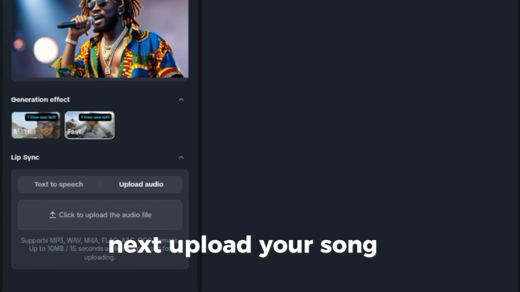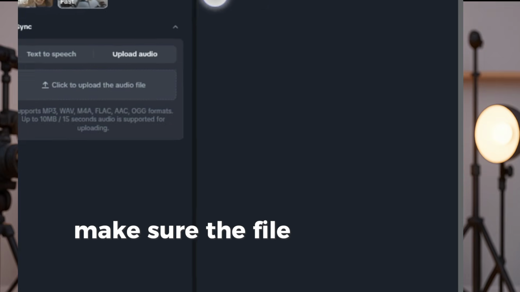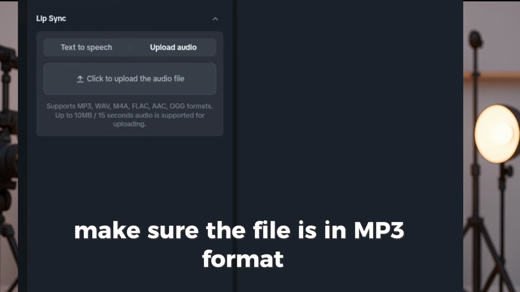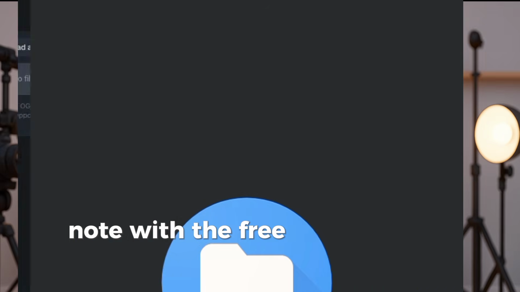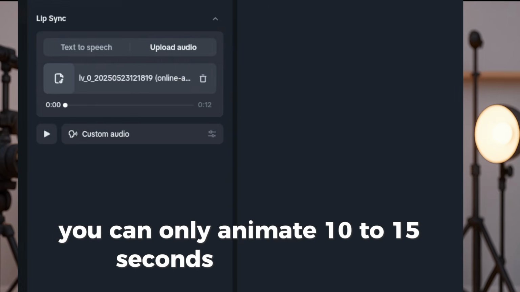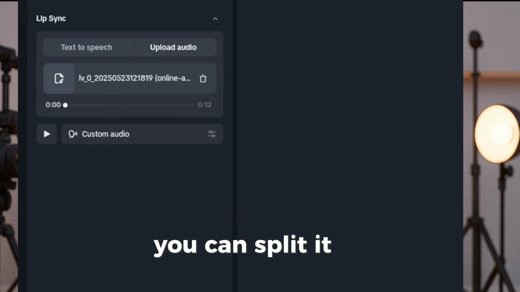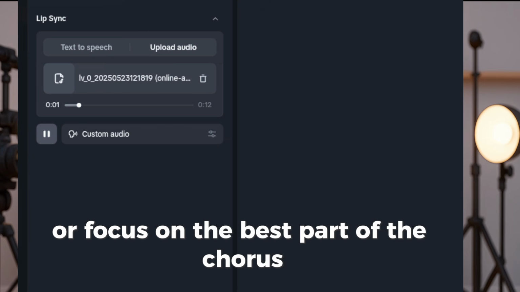Next, upload your song, the one we generated earlier in Suno AI. Make sure the file is in MP3 format. Note: with the free version of Dreamina AI, you can only animate 10 to 15 seconds of your song per generation. If your song is longer, you can split it or focus on the best part of the chorus.